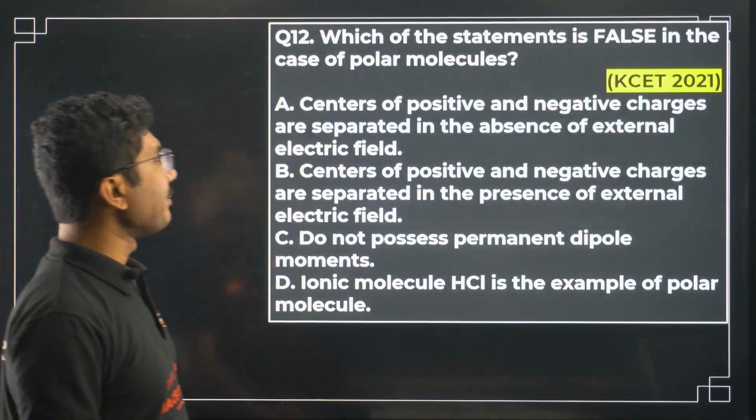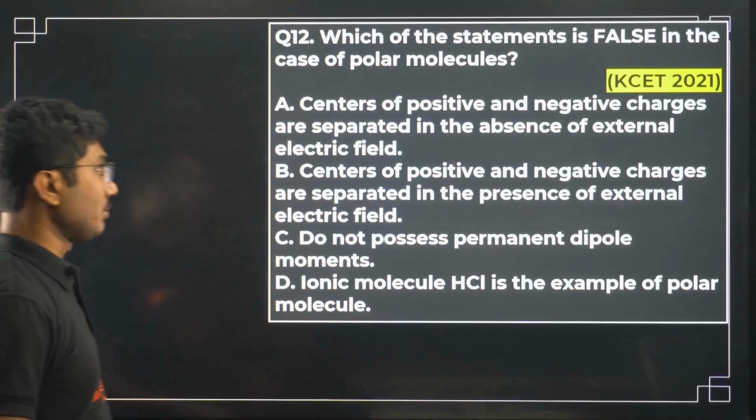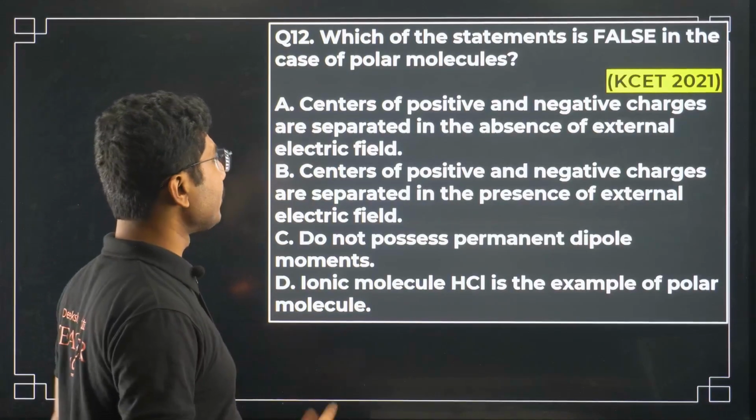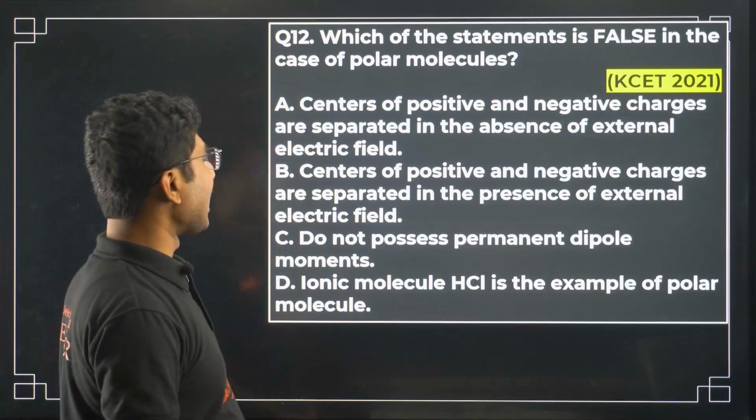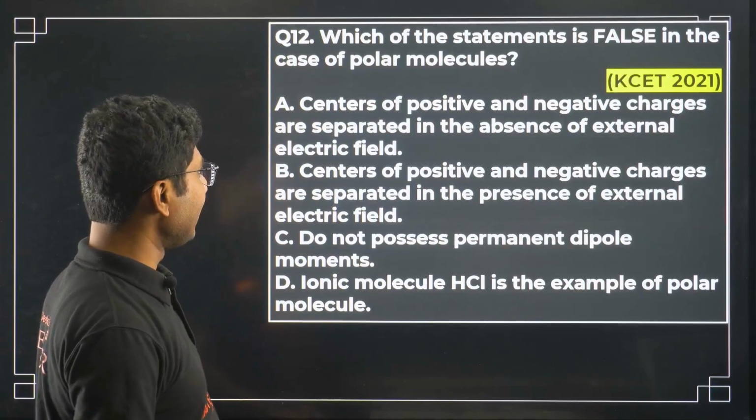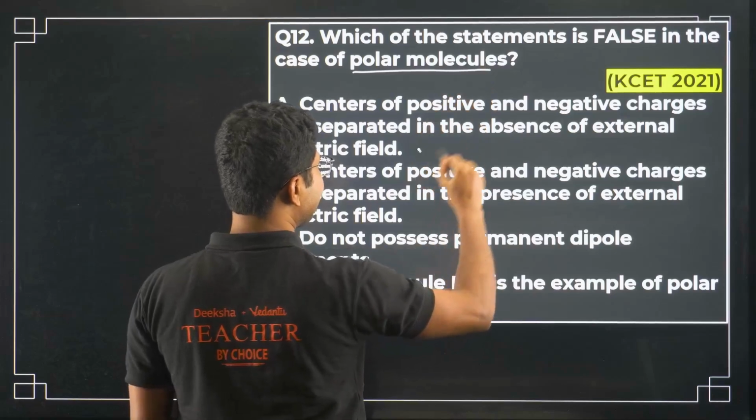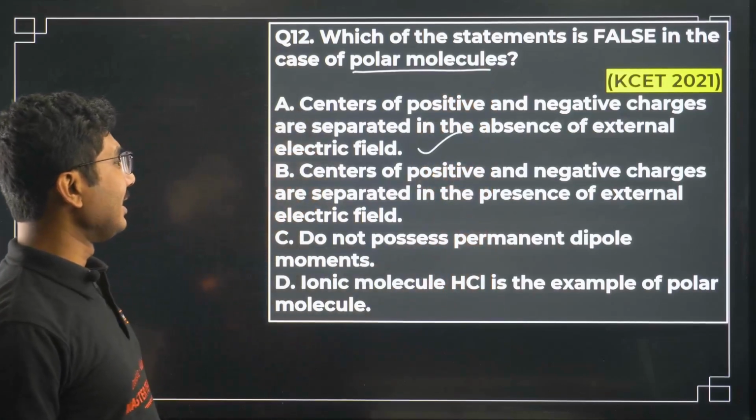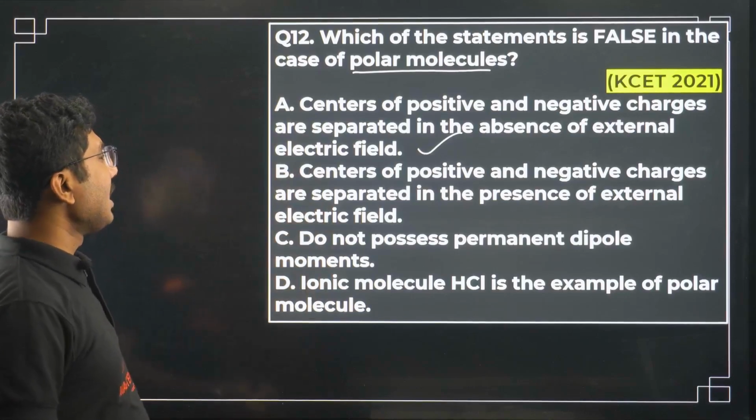Which of the statements is false in the case of polar molecules? So, related to polar molecules, which of the statements is false? Centers of positive and negative charges are separated in the absence of external electric field. So this is about polar molecules. So yes, centers are separated even if the external field is absent.